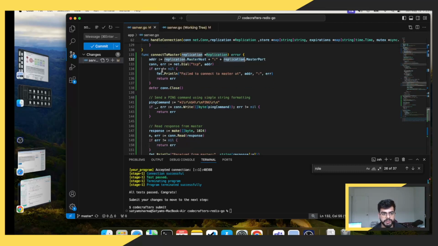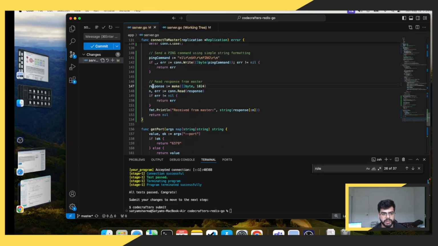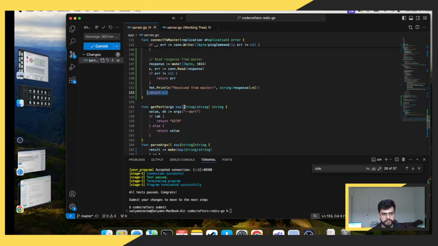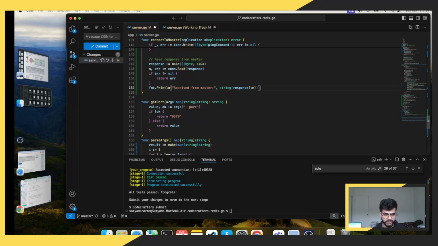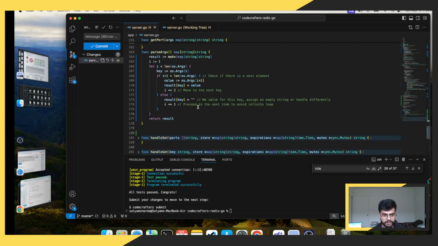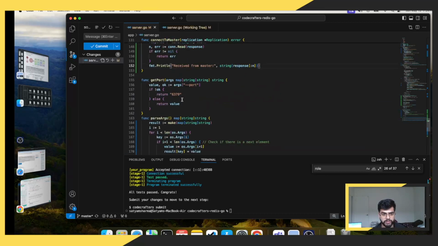And then if this response is correct, it will send a ping. This ping is sent via this, and we'll read the response. So I'm not passing in the response, but basically we are just printing it. We don't have to do anything with the response. And return nil is normal. We don't actually use it. We can just remove the code as well. Okay, and what else did we change?